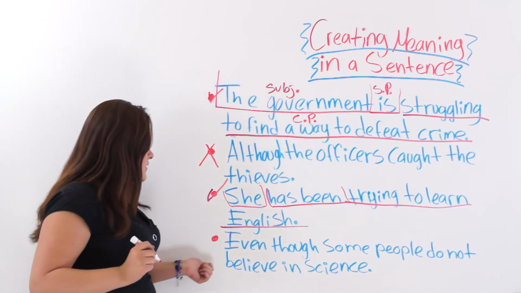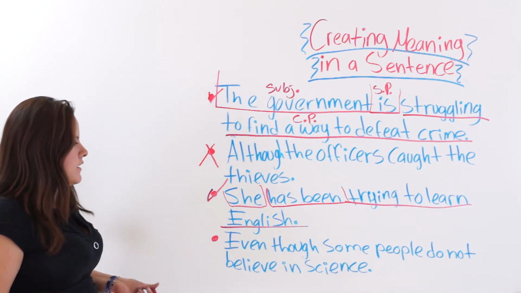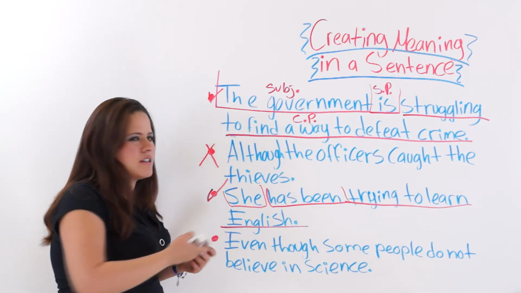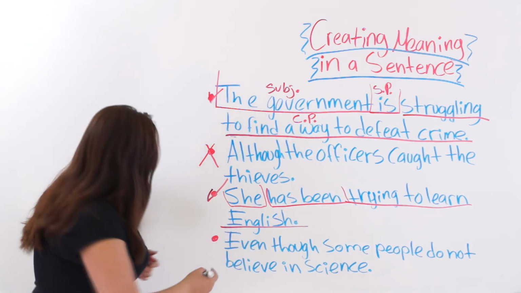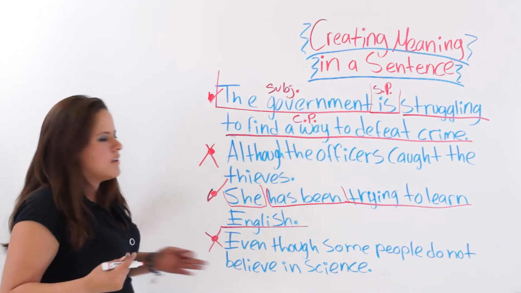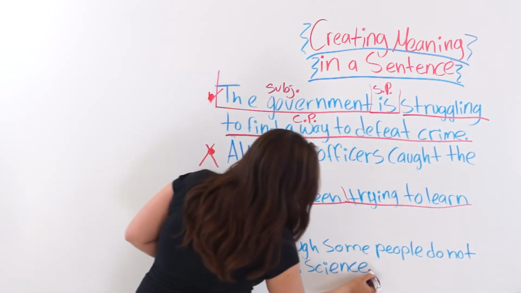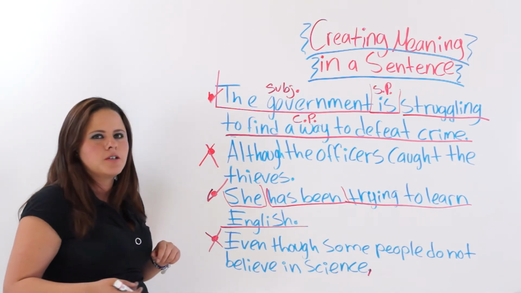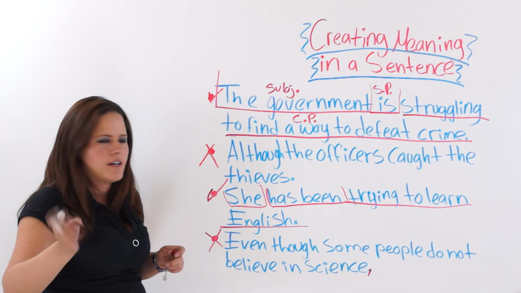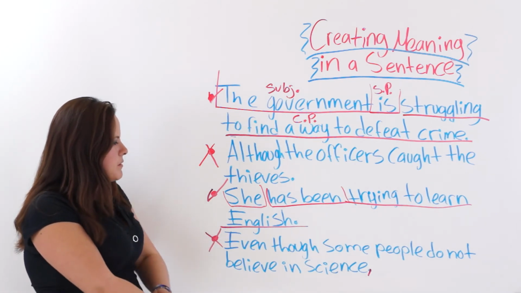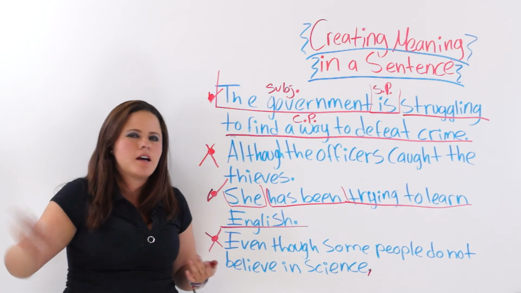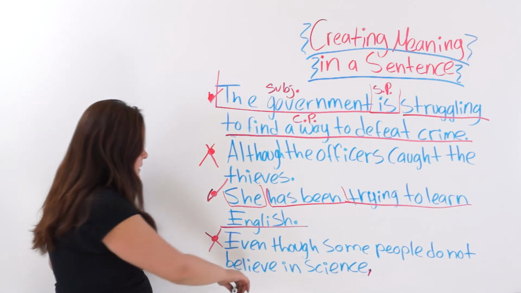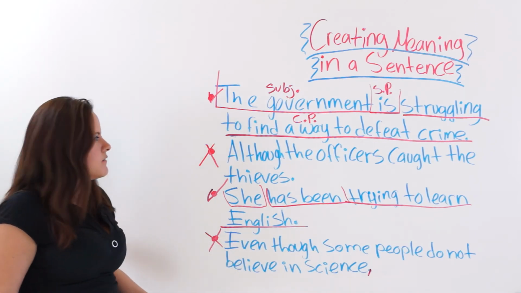All right? The next one says, even though some people do not believe in science. Okay, and you're like, even though some people do not believe in science, what? Right? So this is not a sentence. You could say, even though some people do not believe in science, then put a comma here, labs have found a cure for cancer, for lung cancer, all right? Even though some people do not believe in science, labs have found the cure for cancer. Then that would be a complete sentence. But like this itself, it's a vague thought, all right?